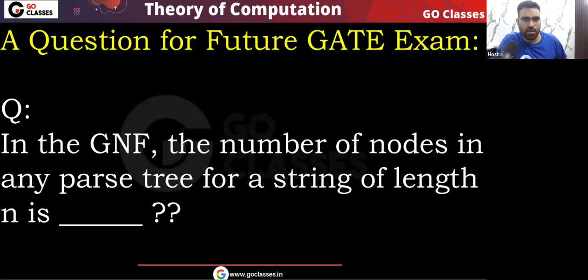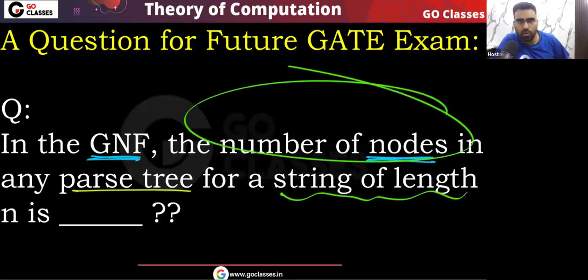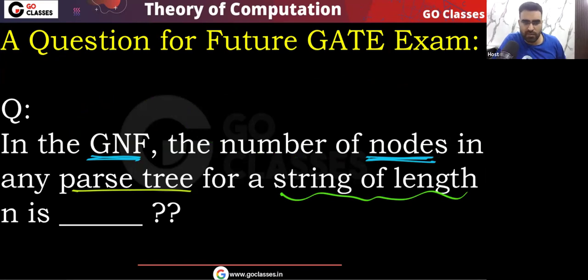Okay. Now one more question I want to ask you. Tell me the answer. In Greibach normal form, for a string of length n, what will be the total number of nodes in the parse tree? Can anyone tell me? This is also very easy. Just make some observation.